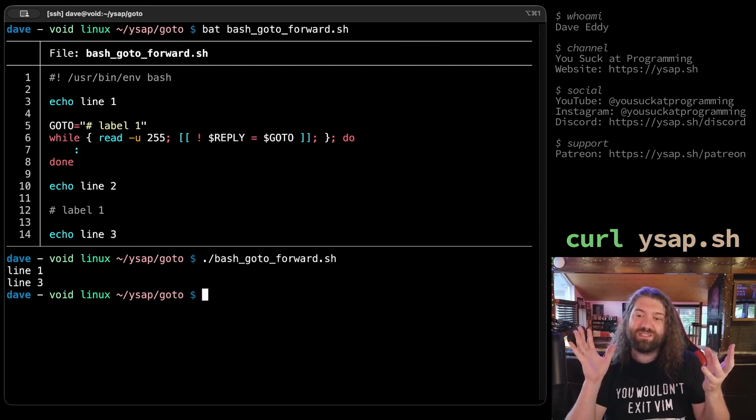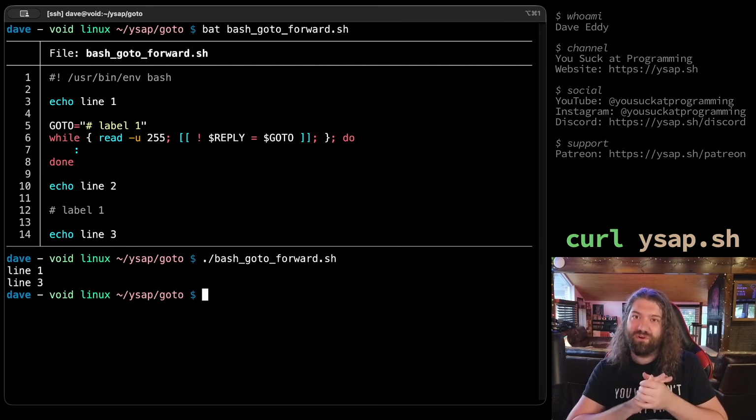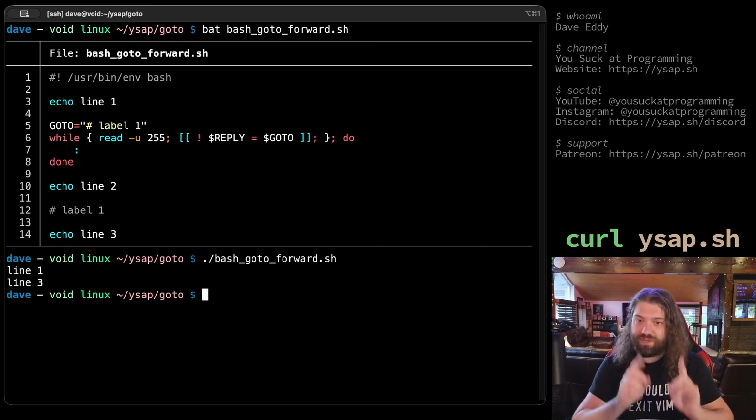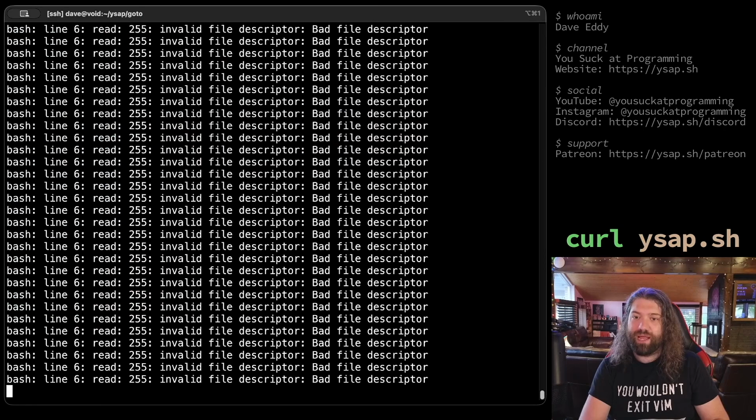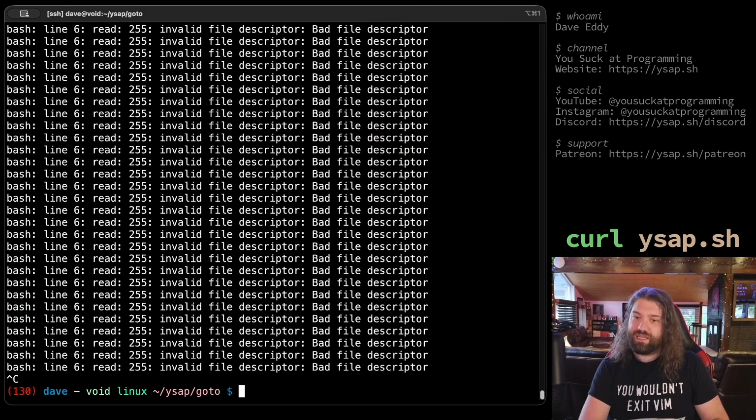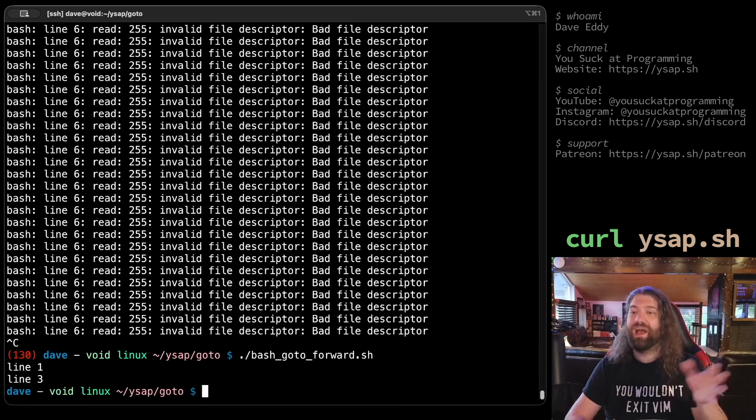Now, of course, this raises the question. So you're able to jump us forward. How do we go back? Because this relies on us being able to read our own source code. In fact, actually, you know what? I'm curious now. What if we were to cat bash GOTO forward and pipe it into bash? I see. We don't have access to the 255 variable in the same way. So let's just go ahead and say that's not going to work. How could that work? Because it can't really access its own source code.